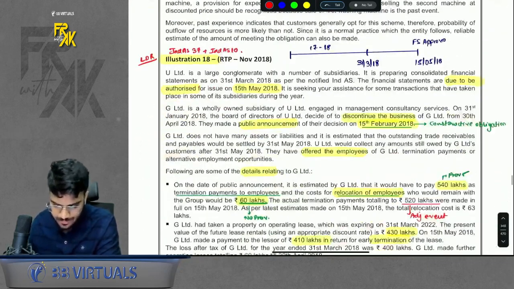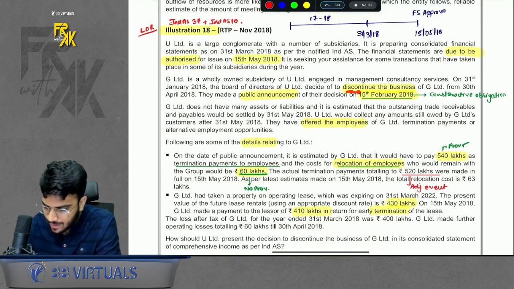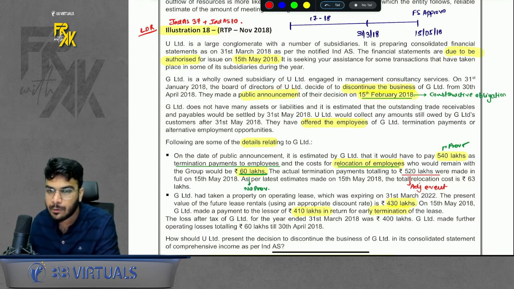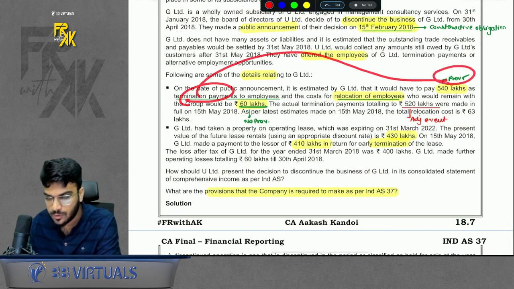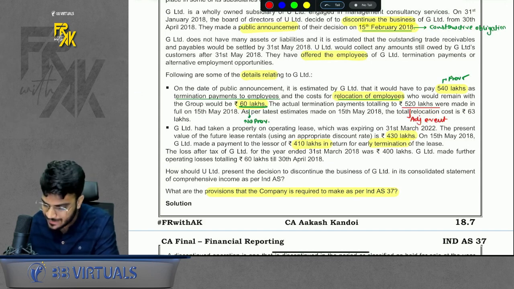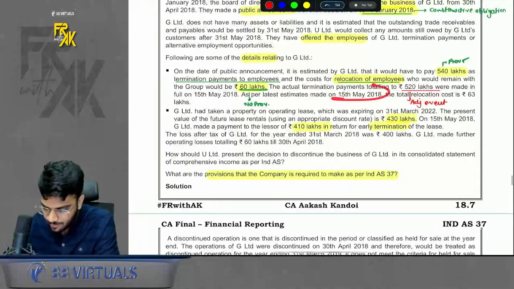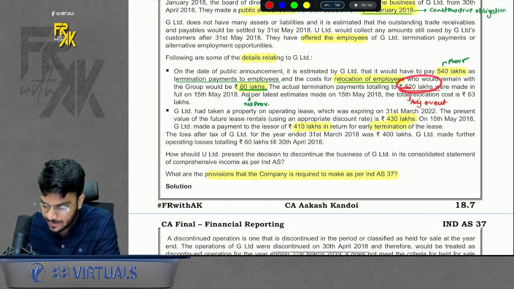Then the next question is illustration number 18, a very good question based on restructuring. So basically what we are doing is we are discontinuing a business. Okay, obligation, we announced the same on 15th Feb. So obligation has arisen. Now, when we discontinue a business, we are terminating some employees. These termination payments will form part of the provision, 540. But also there is Ind AS 10 involved here, adjusting event. So basically 540 was the normal provision, but by the date the FS are approved, we have new information that the actual payment was only 520. So we will treat it like an adjusting event and consider 520 lakhs.